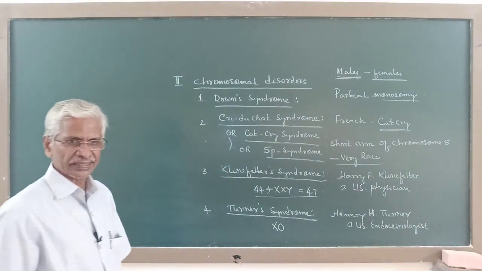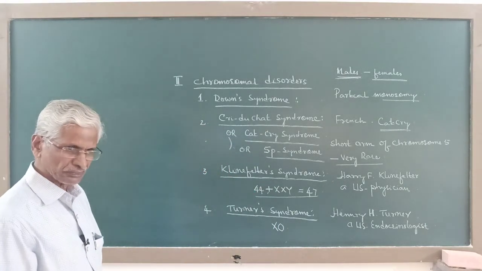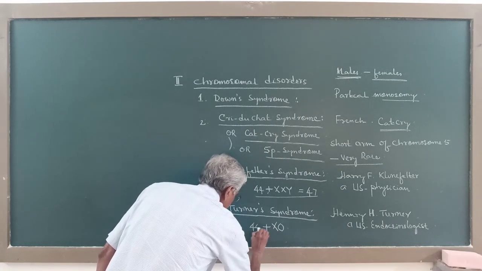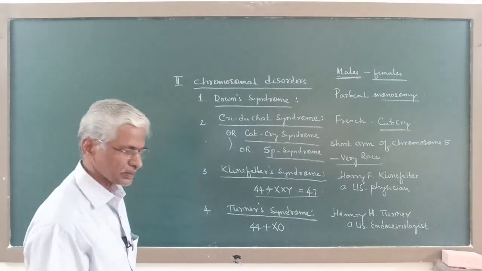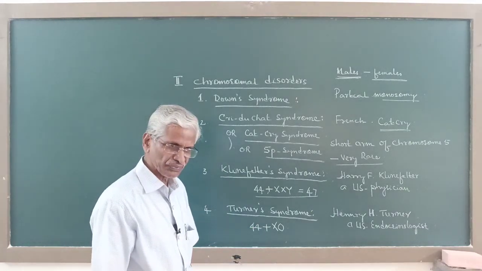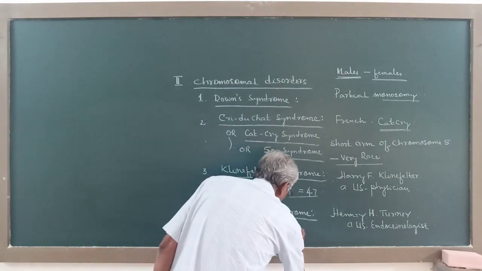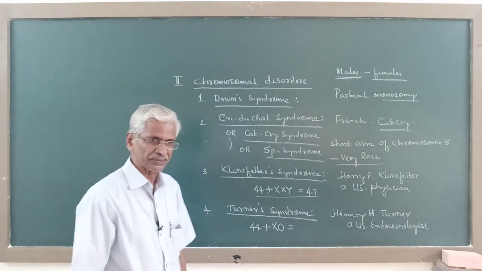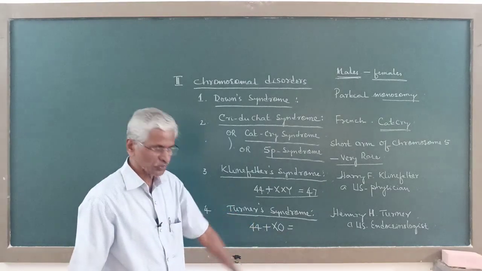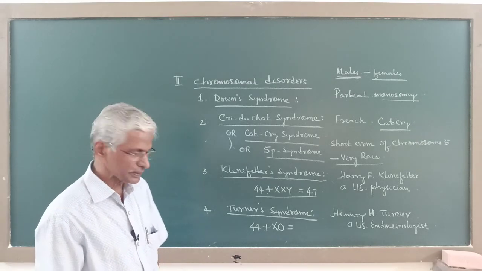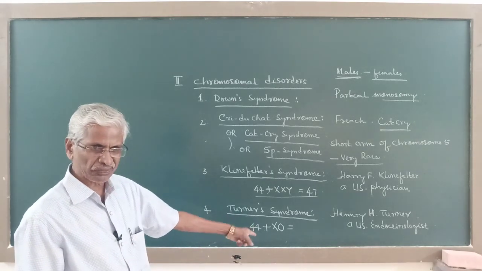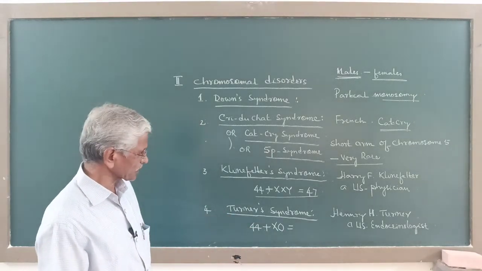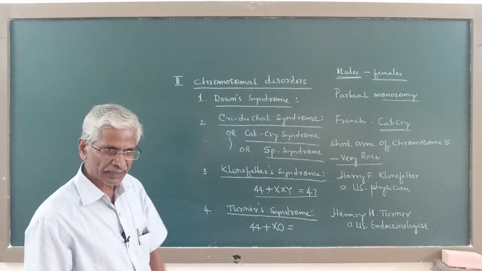Now Turner syndrome is caused due to only one sex chromosome, that is the X chromosome. Along with the single X chromosome, the individual possesses the usual normal 44 autosomes. The sex chromosomes are not present in a pair; there is only one X chromosome, and its counterpart is lacking, absent.